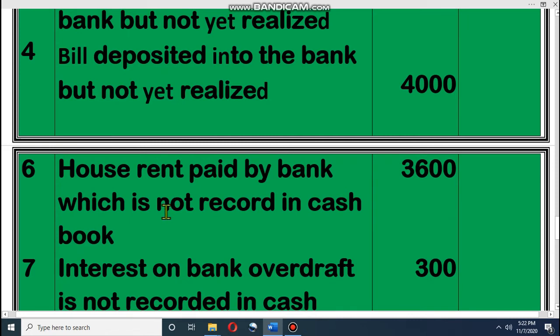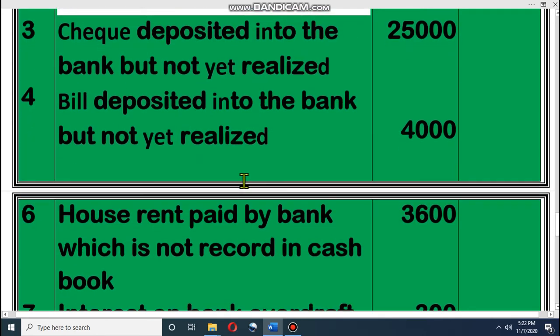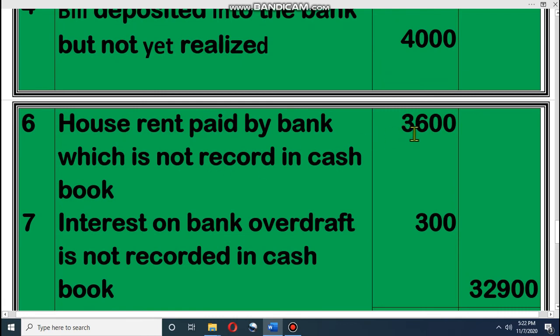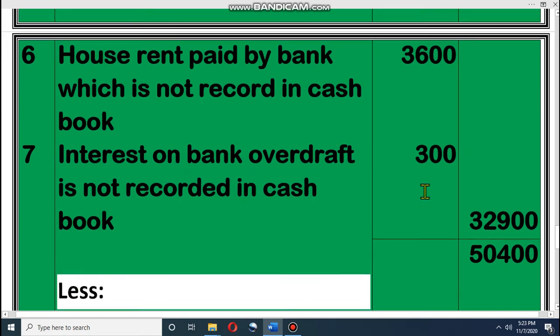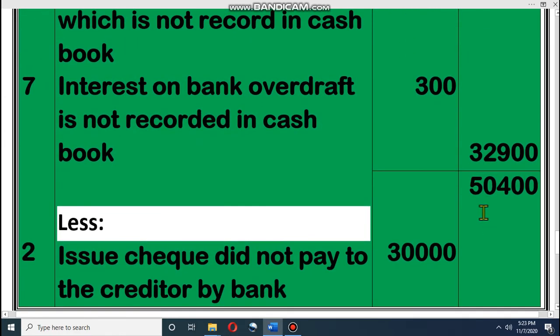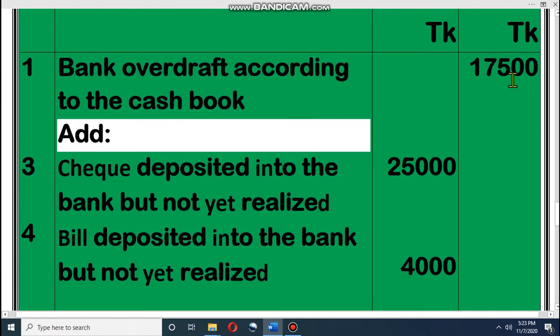House rent paid by bank which is not recorded in the cash book. That means the bank paid our rent. All of you know that this record is made by the bank, and if the bank pays any expenses for us, the bank makes a debit. So house rent paid by bank means the bank made a debit for us. So this 3,600 will be added because the bank debited it. These two items were debited by the cash book, and this item was debited by the bank, so we have to add it. Interest on bank overdraft is also our expense. If there is any expense, the bank will make a debit for that. So again the bank debited it. Therefore the total adding item is 32,900. Earlier we had a balance of 17,500.